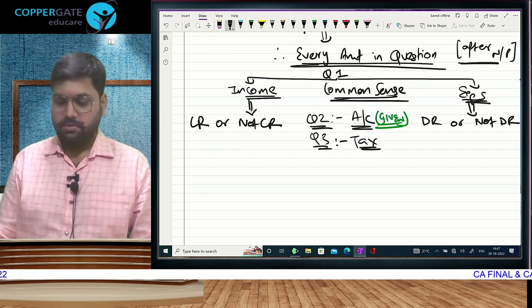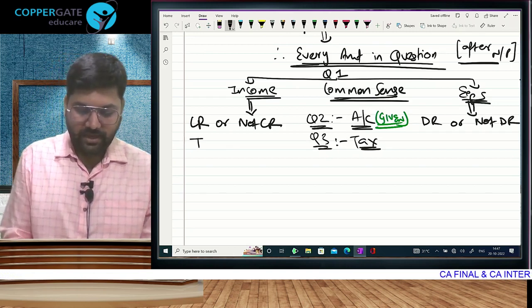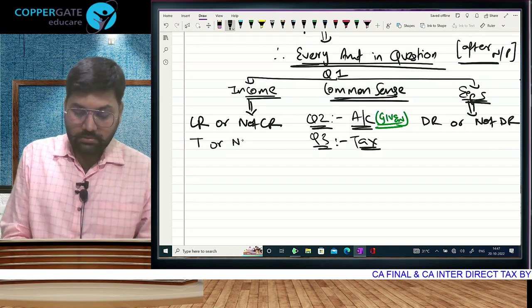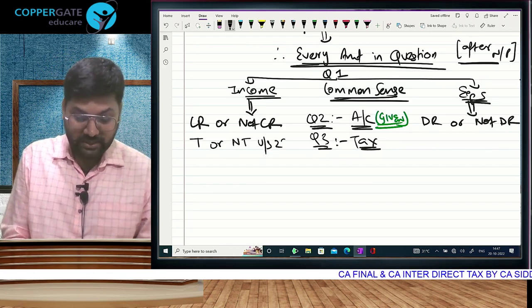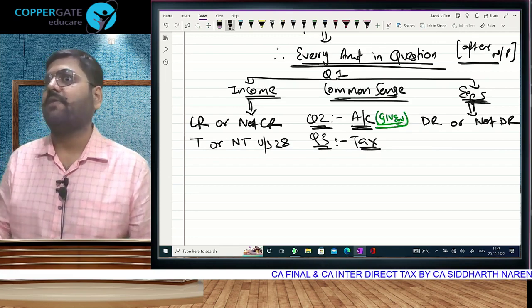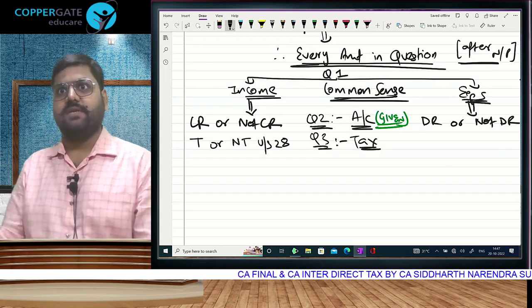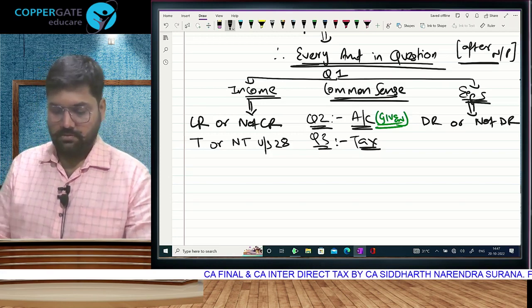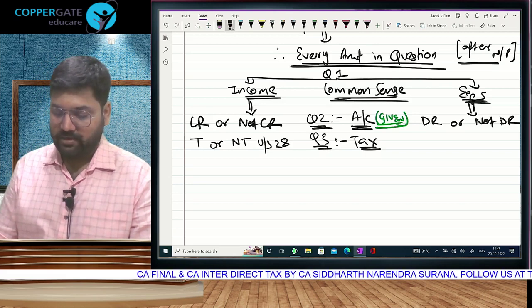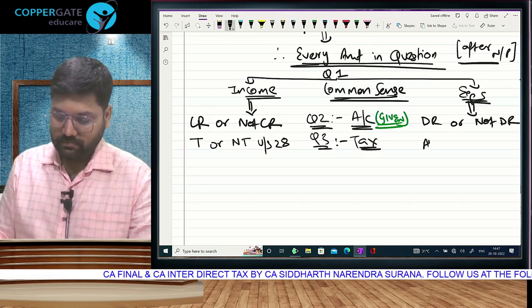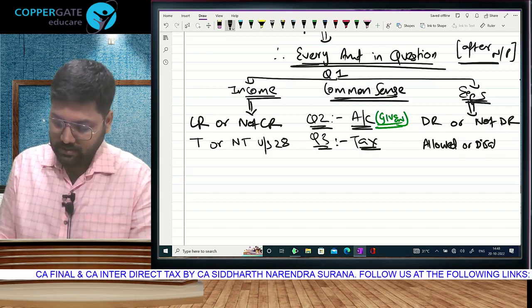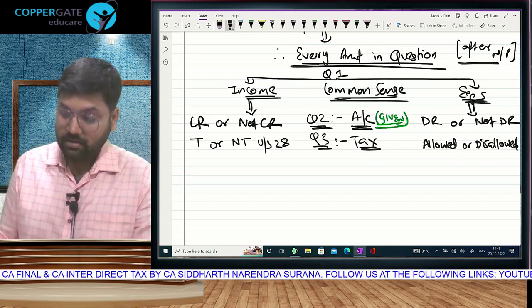Correct or no? Yes. What are the possibilities? Income can be taxable or not taxable, but we have to mention it, because saying not taxable means you are referring only to exempt income, but our target is to exclude exempt as well as other heads. The treatment in tax, correct? So on the expense side, what are your two possibilities? Allowed and disallowed.